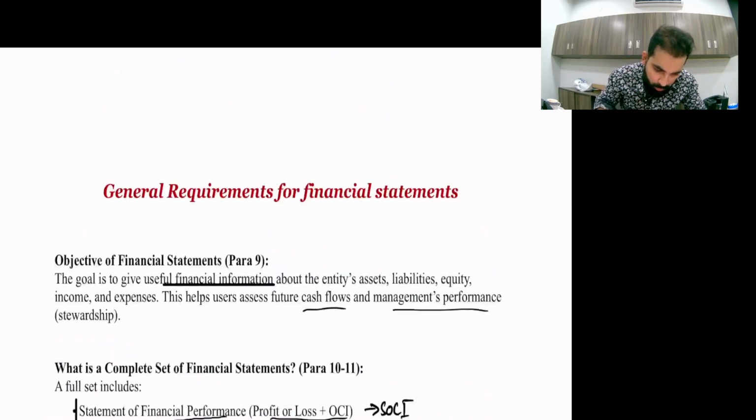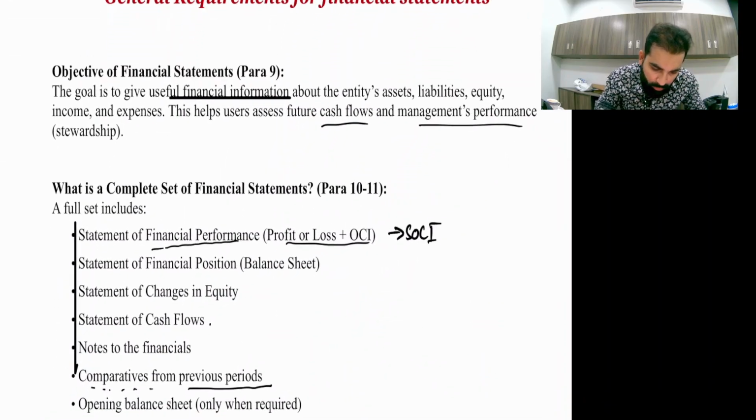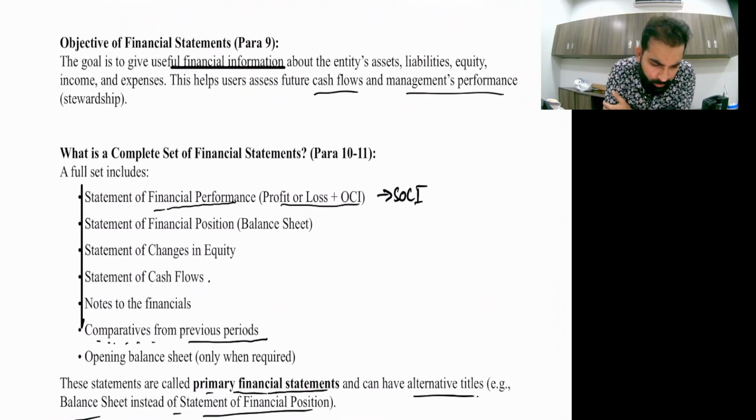Okay, so now the general requirements for financial statements. First of all, a very quick, very basic discussion. Even if you say, sir, we have already studied this in our life. First of all, the objective of financial statements is to provide useful information about the entity's assets, liabilities and equity to the users, right?